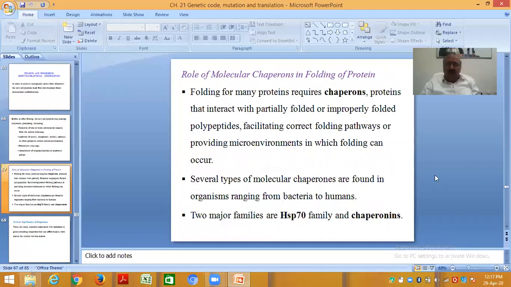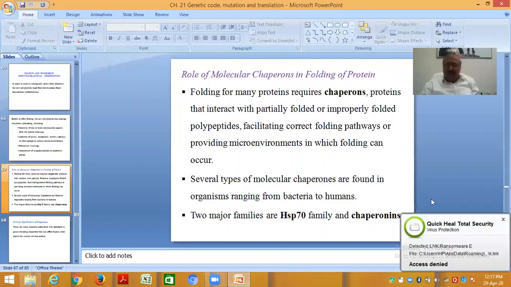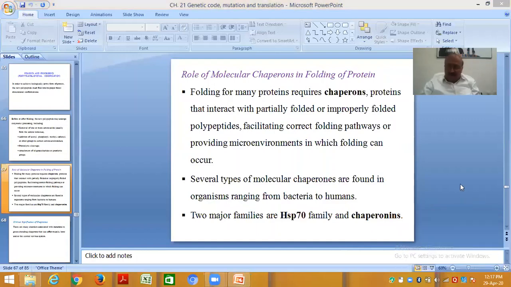For folding, many proteins require chaperones, proteins that interact with partially folded or improperly folded polypeptides, facilitating correct folding pathways or providing microenvironments in which folding can occur. Several types of molecular chaperones are found in organisms, from bacteria to humans, and two major families of chaperones are the HSP70 family and chaperonins.